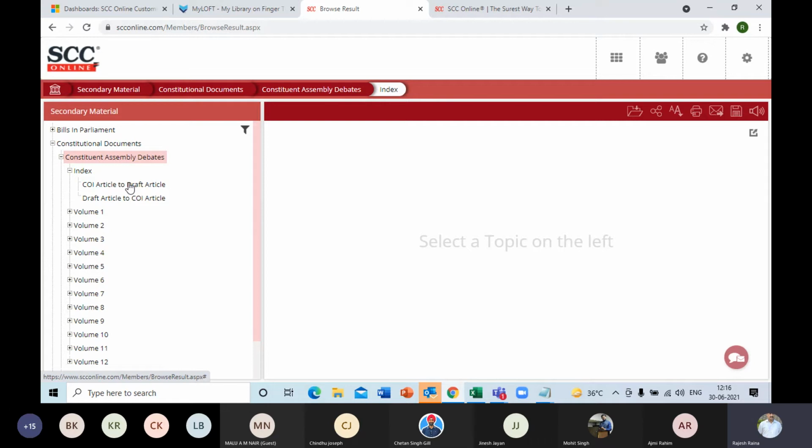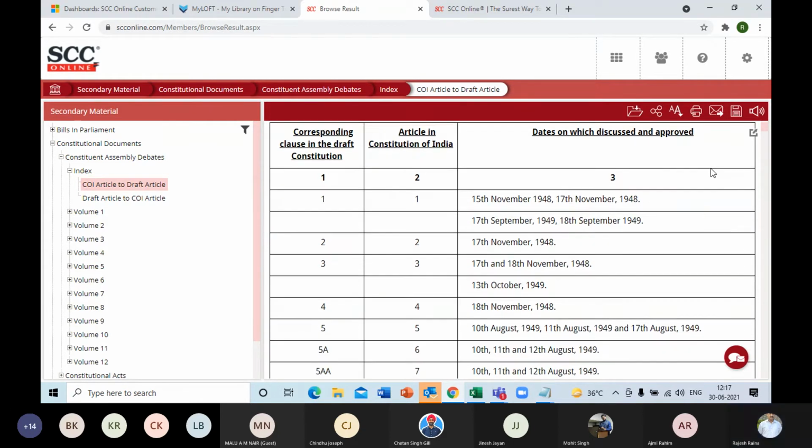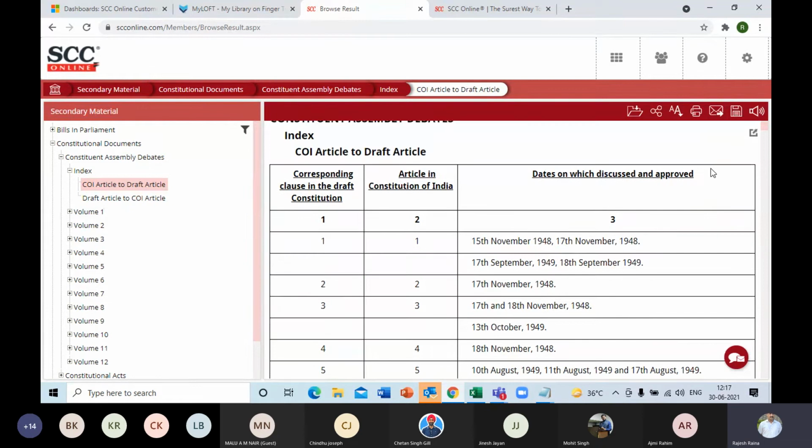comparative table. When the constitution was drafted, in this assembly debate, and when it finally came into force, the final shape, there was a difference in the para numbers that you see over here.